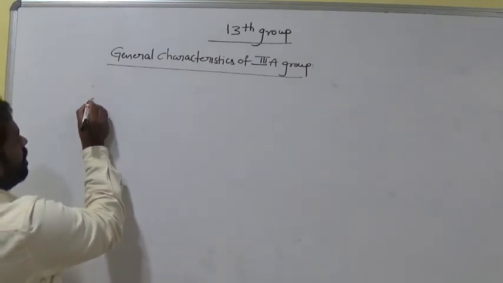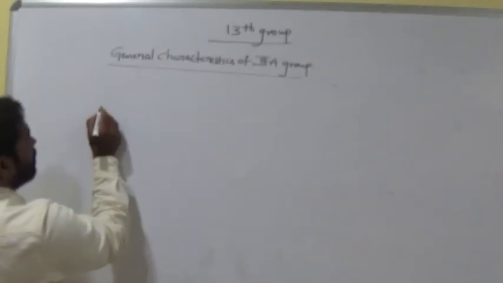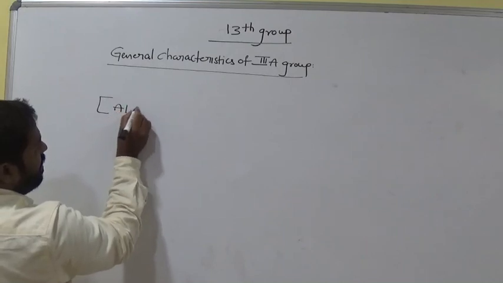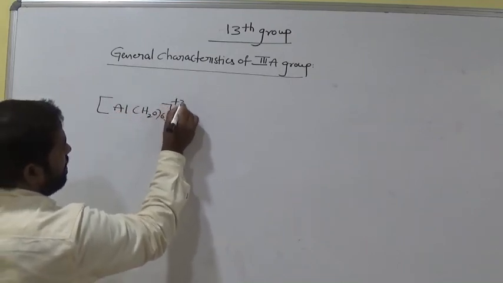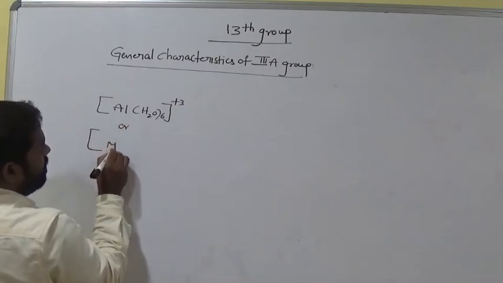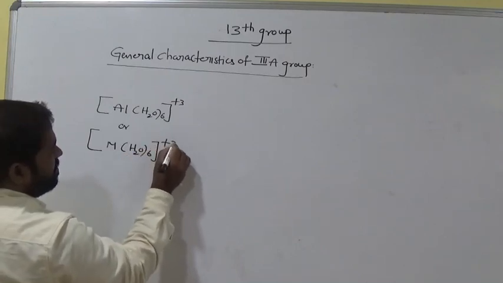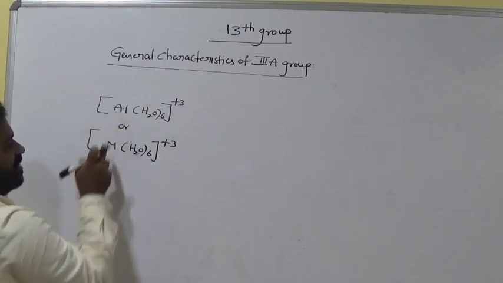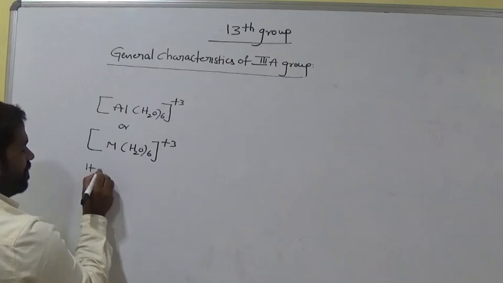Listen. So simply we can write [Al(H2O)6]3+ as [M(H2O)6]3+, where M is aluminium or gallium. Remember this.